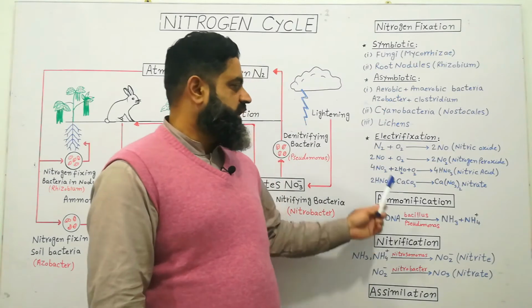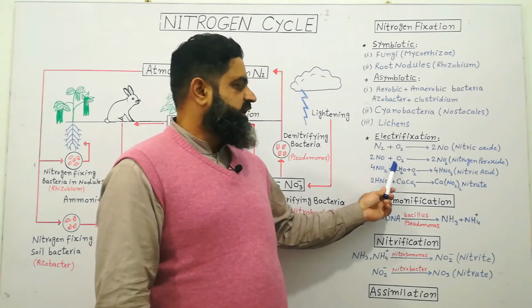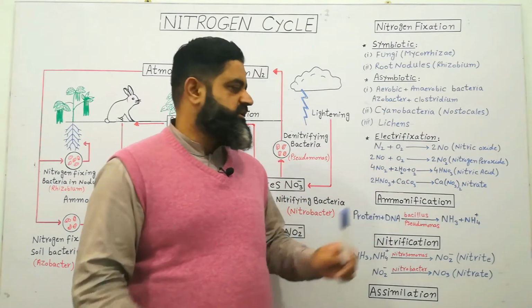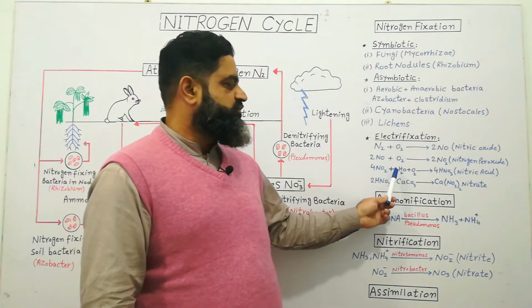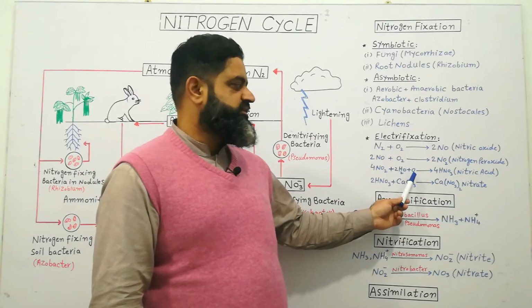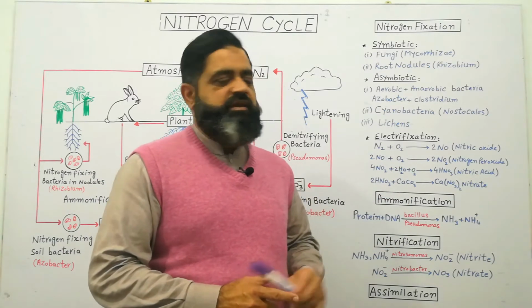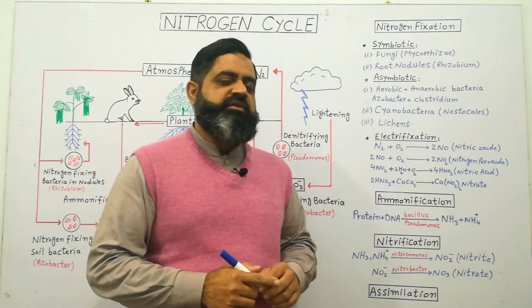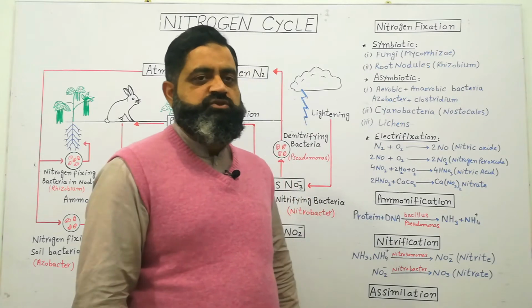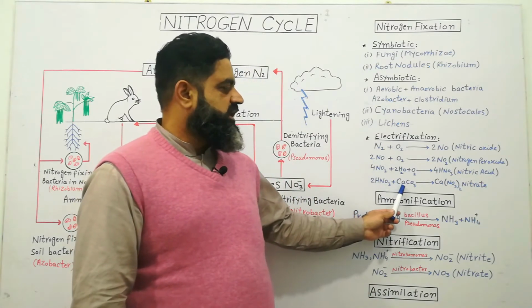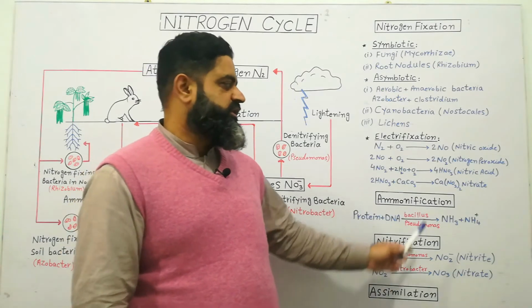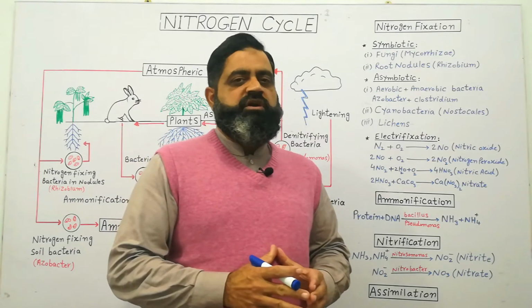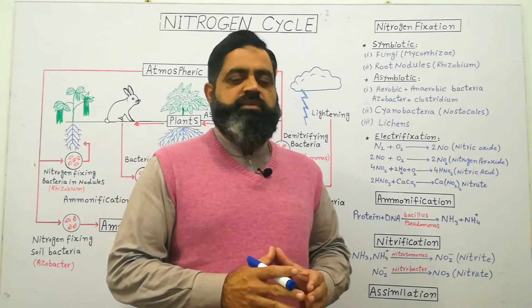In the second step, nitric oxide reacts with additional oxygen and forms nitrogen peroxide. In the third step, nitrogen peroxide reacts with water vapor and oxygen in the atmosphere and forms an acid known as nitric acid. Nitric acid falls on the surface of the land and reacts with limestone present in the soil. When nitric acid reacts with limestone, calcium carbonate, it is converted into calcium nitrate. This calcium nitrate readily dissolves in water and forms nitrate ions, which are available for absorption by plants.